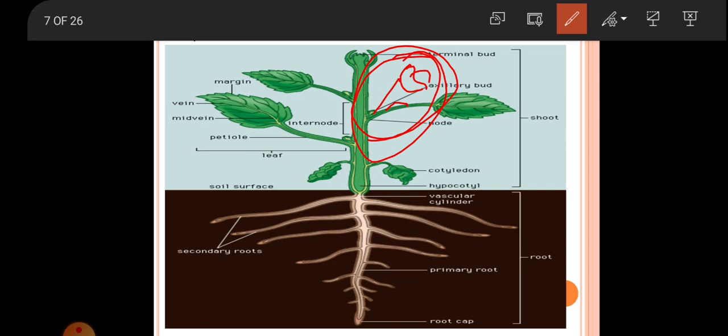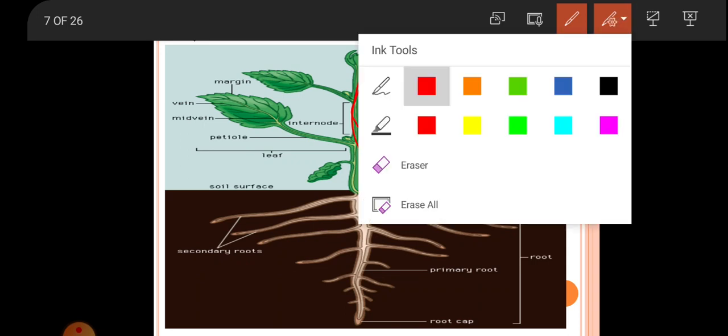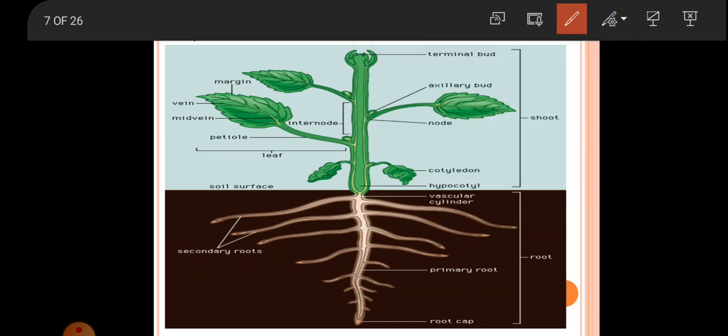And the next is appendages, which are part of the stem. So here if we take the transverse section, we can see the parts of the stem. Here the epidermis is the second appendage of the plant body, and the structures are without vascular supply and therefore superficial in nature.